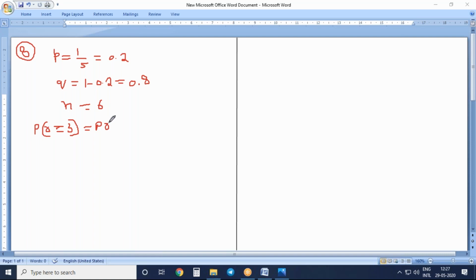So P of r equal to 3, plus P of r equal to 4, plus P of r equal to 5, plus P of r equal to 6. All these things we need to do. So first let us do P of r equal to 3.